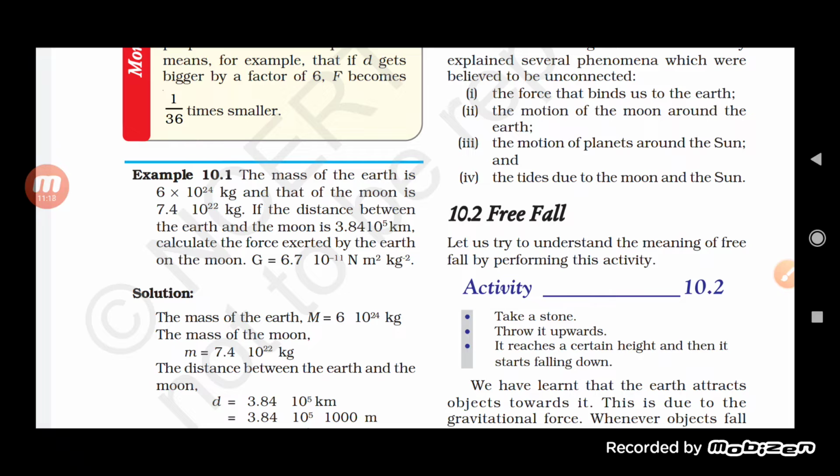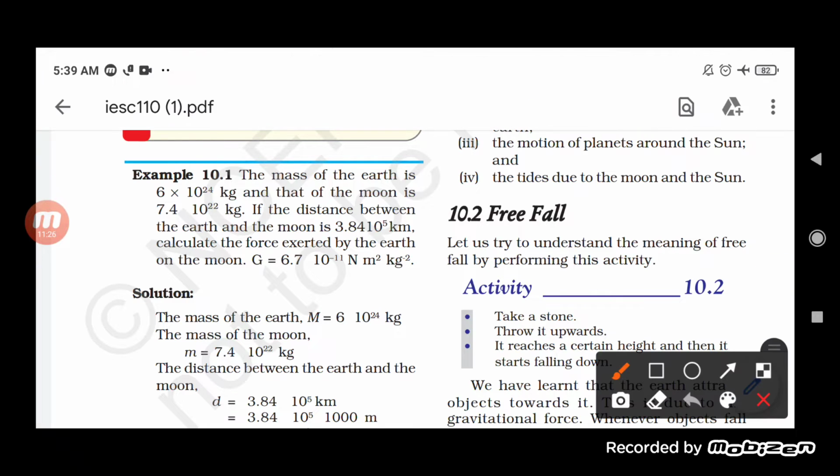So the masses of the earth and the moon are given. Now, if the distance between the earth and the moon is given as 3.84 into 10 to the power 5 kilometer, calculate the force exerted by the earth on the moon.